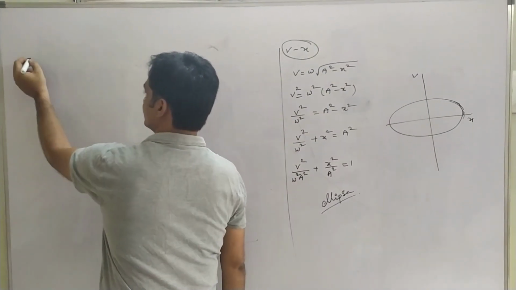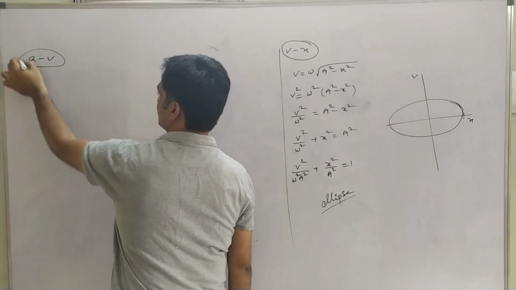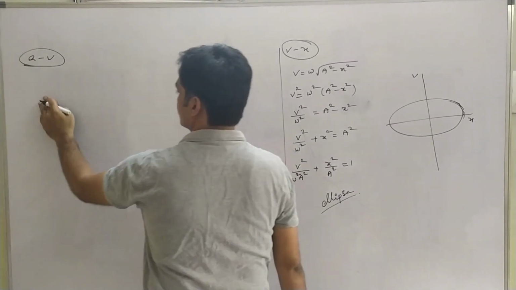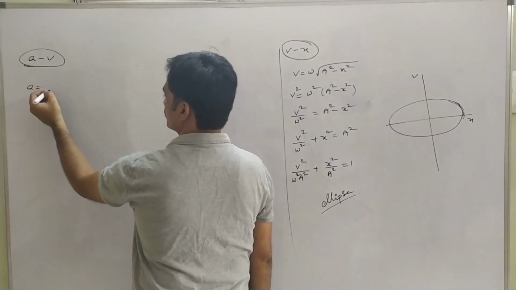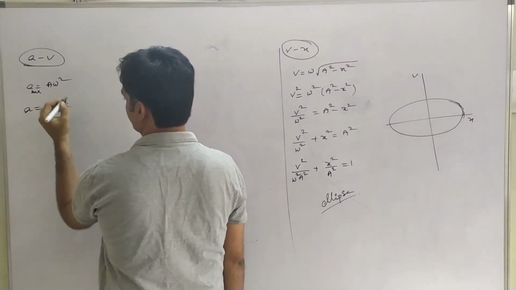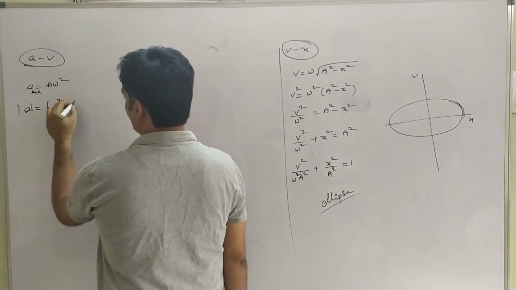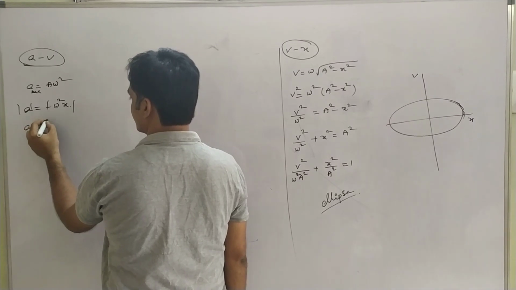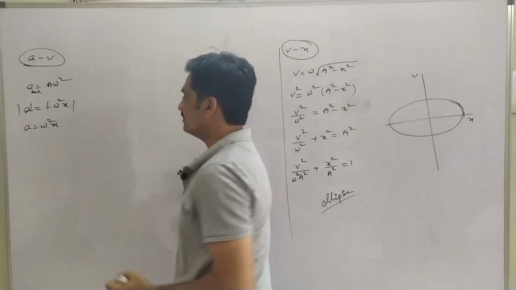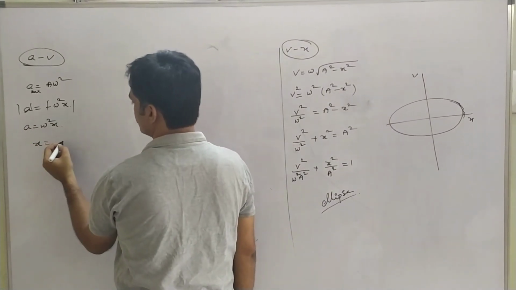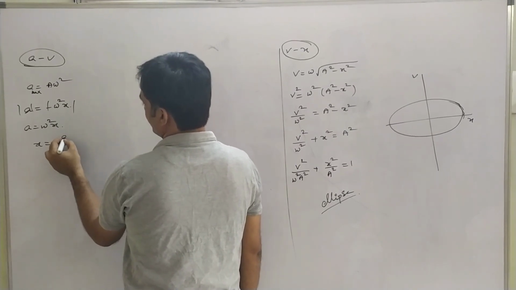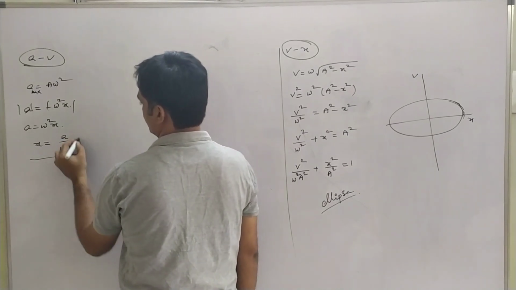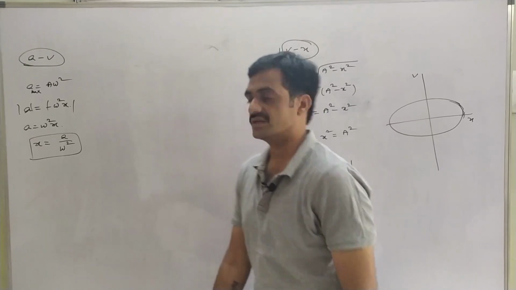Where we have to represent the graph between acceleration and velocity. For that, we consider a is equal to minus omega square x. So as we take the modulus, we have a is equal to omega square x. From this, we have x is equal to a by omega square.